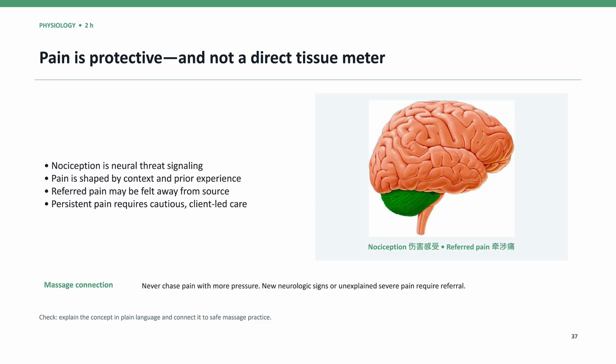This helps explain why a person may experience severe pain with limited tissue damage, or significant tissue damage with surprisingly little pain. Pain may also be referred, 牵涉痛, meaning that it is felt in an area different from its actual source. For massage therapists, pain should never be treated as proof that the technique is working.